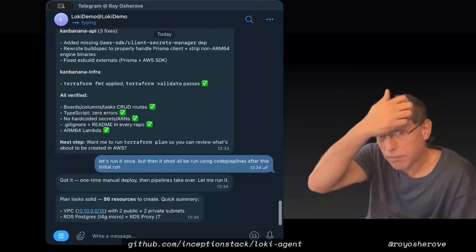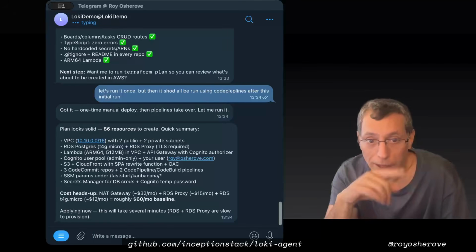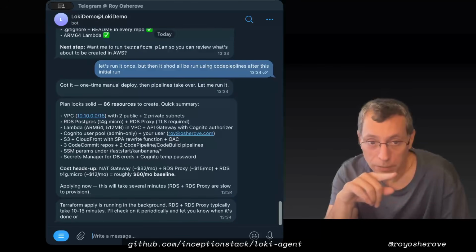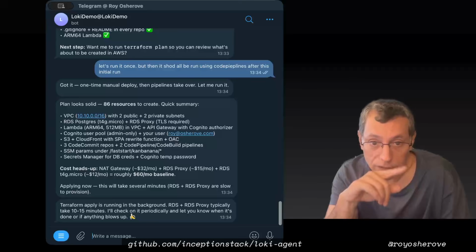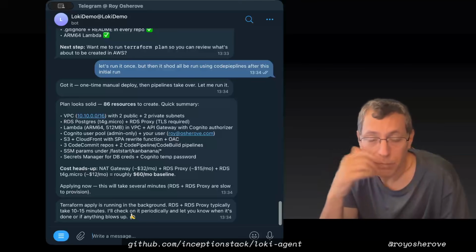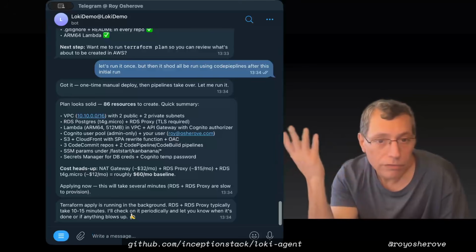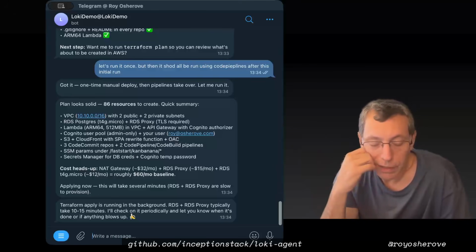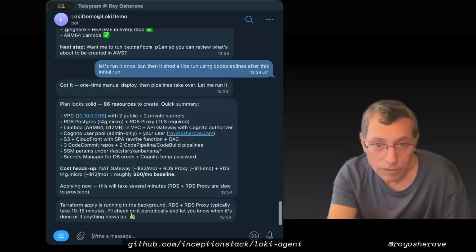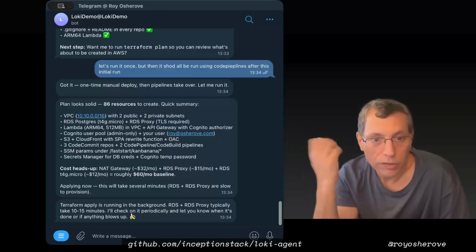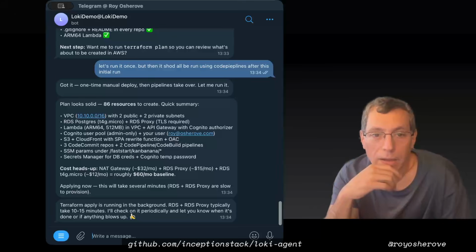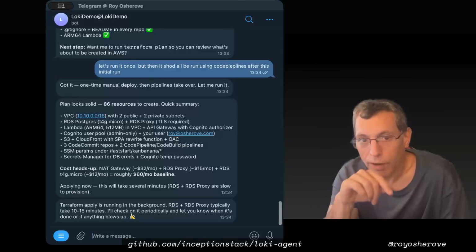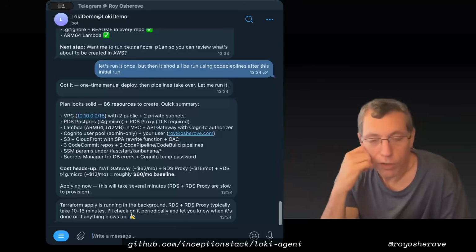Okay, it ran the plan. This is a summary of the plan. The Terraform also builds the CodeCommit and the CodePipelines. That's part of the stuff here. It's going to need a NAT gateway, RDS proxy, okay, that's fine. So about $60 a month to run this as an example. And this is part of just how AWS operates, and it's part of the infrastructure of making real applications instead of just hosting them on Lovable or like that. But the point is we own it. It's in our account. And we can, of course, choose a different architecture or anything else.